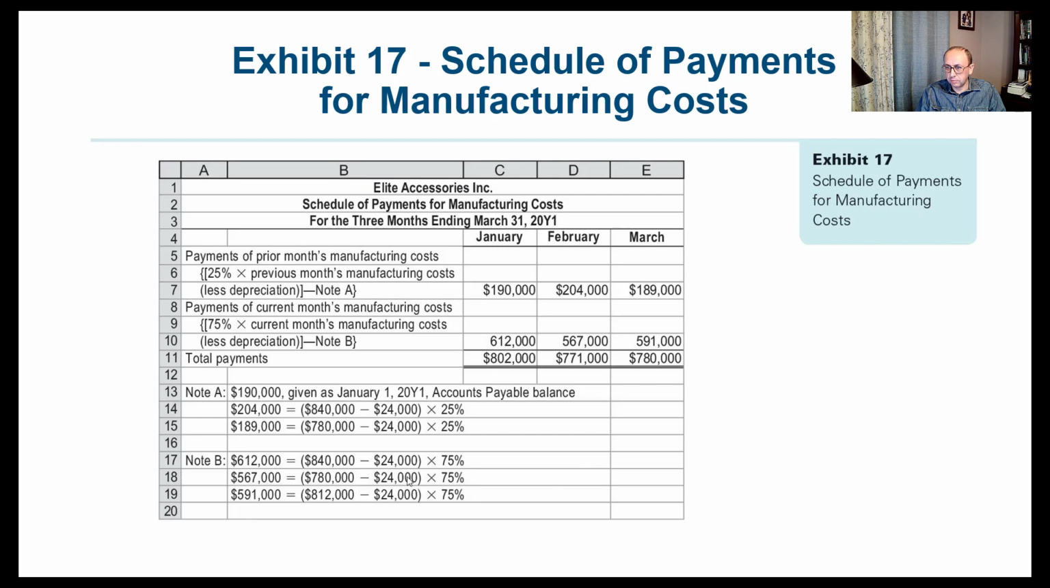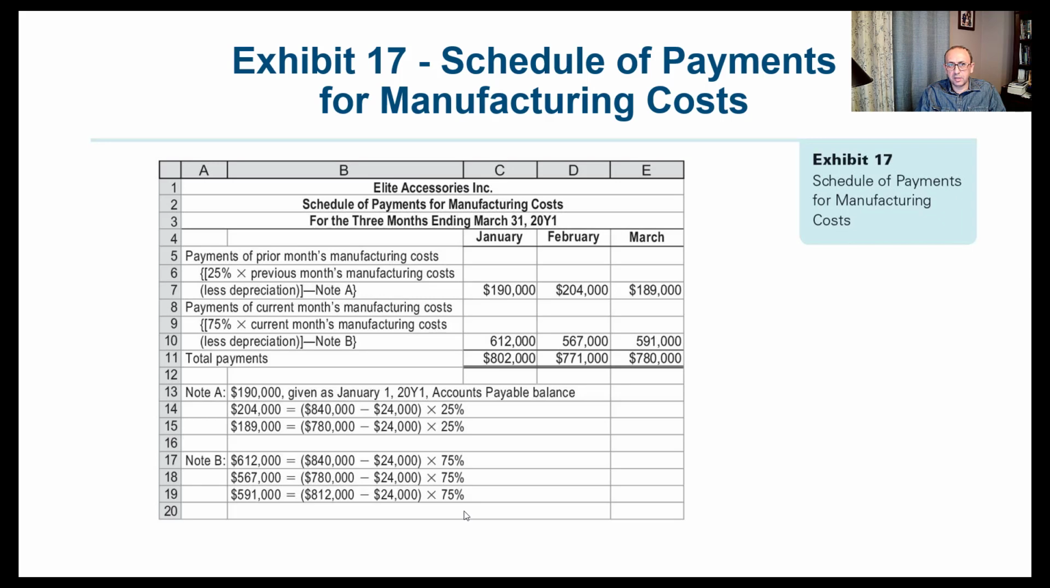Make sure that you clear or get the net value before you multiply by the 75%. For the last month, for the month of March, 25% will be multiplied by the previous month manufacturing cost, which is the 780 minus the 24,000 multiplied by 25%, and then the 591 would be the 812 minus the 24,000 multiplied by 75%. So that's the schedule of payments for manufacturing costs.